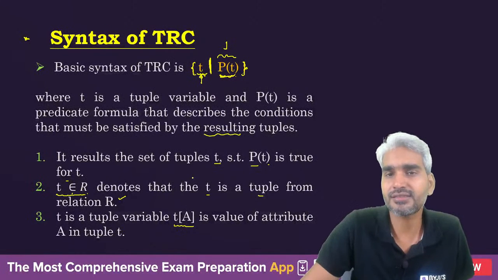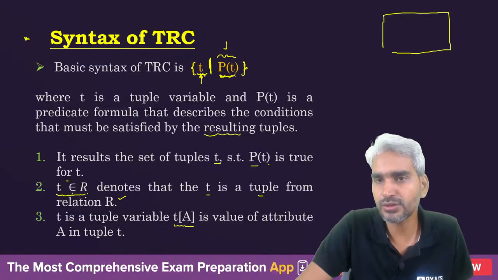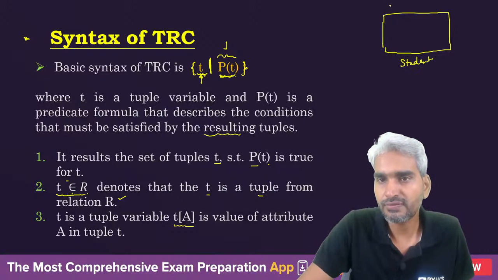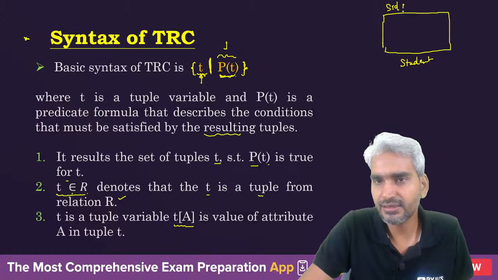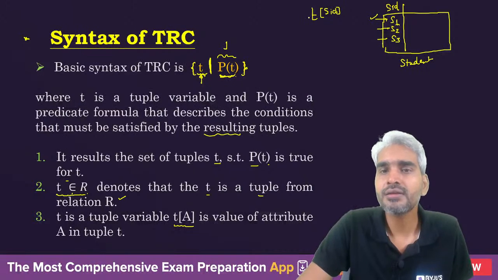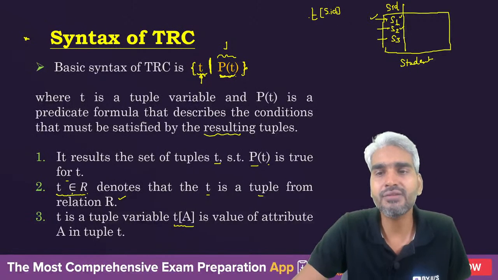If you say this is a table Student, and you have an attribute SID, there will be S1, S2, S3. This is one tuple, this is another tuple, this is another tuple. So if you are saying t[SID], then with respect to the first tuple, t[SID] will represent S1. With respect to the second tuple, t[SID] will represent S2. For the third tuple, t[SID] will represent S3.